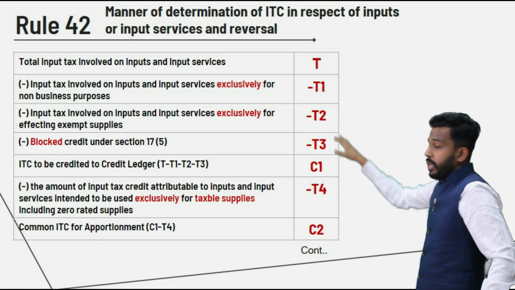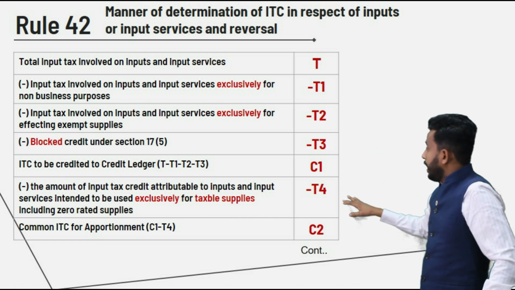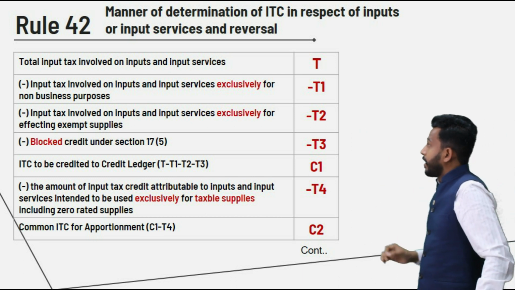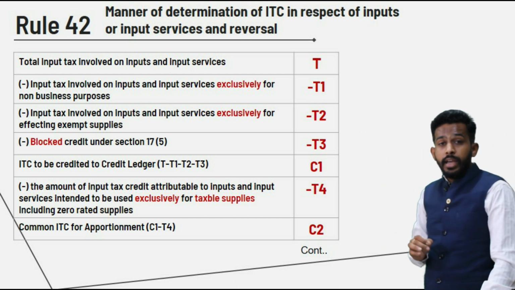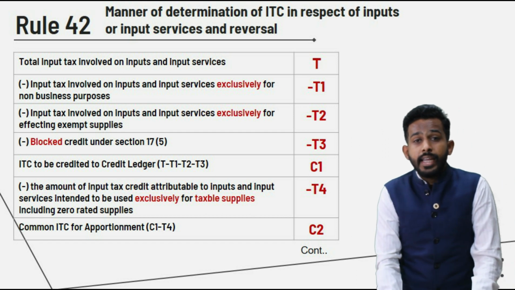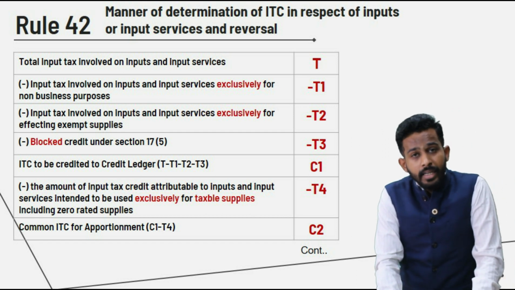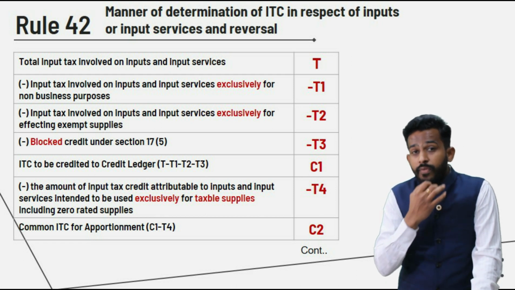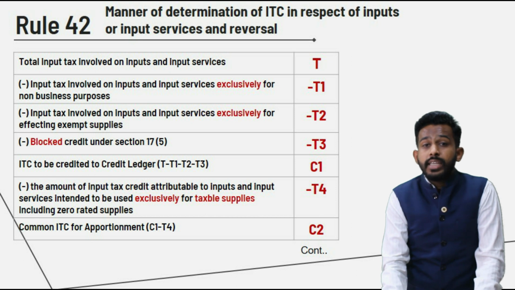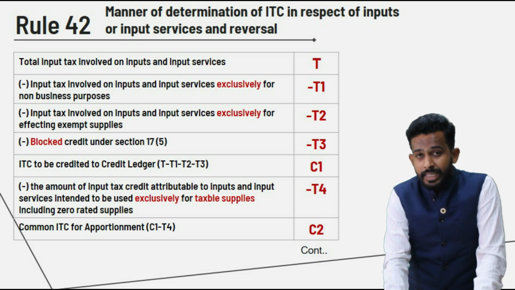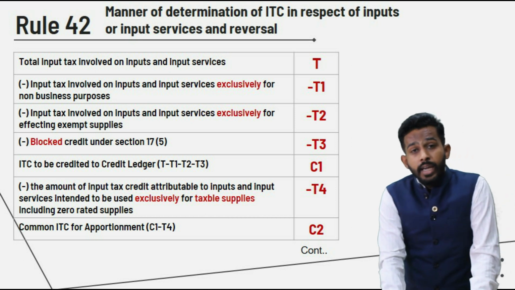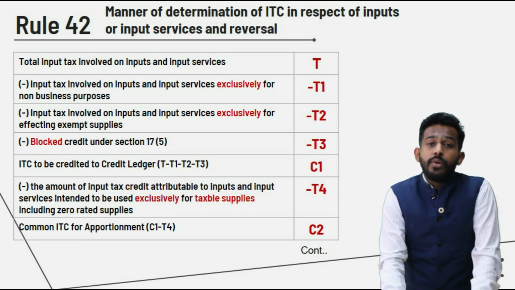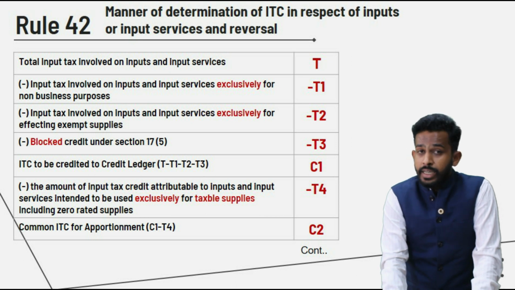Friends, again to understand this particular formula and to summarize it, we will quickly try to see what we have done. First of all, we have taken the entire credit which is available, that is T. We have subtracted the amount of ITC which is being used exclusively for non-business purpose, that is T1. We have deducted ITC which is used exclusively for exempt supplies, T2.